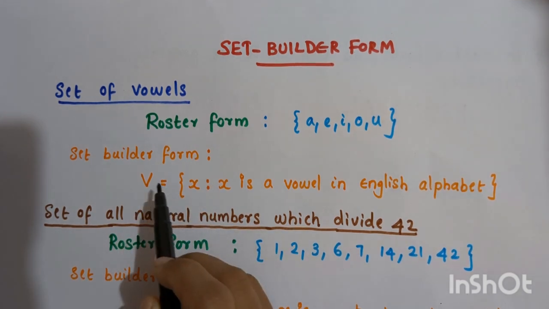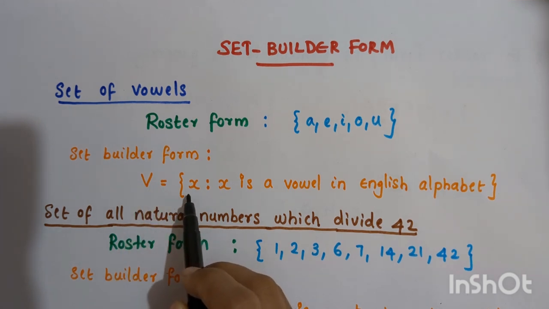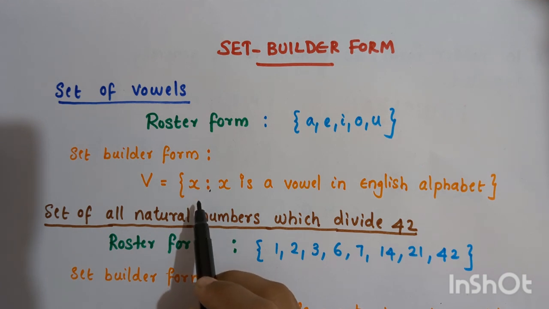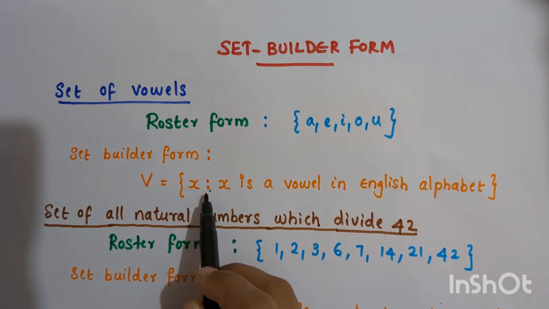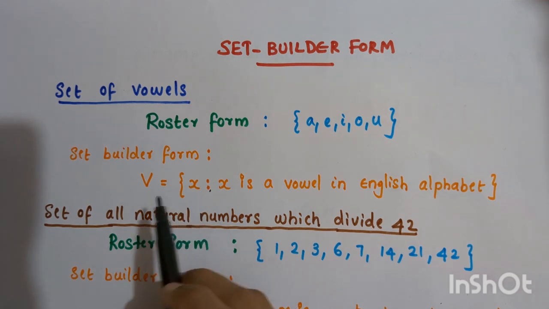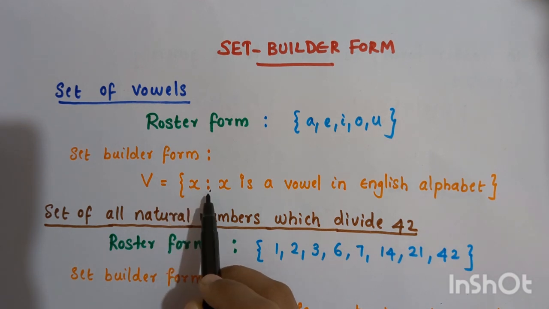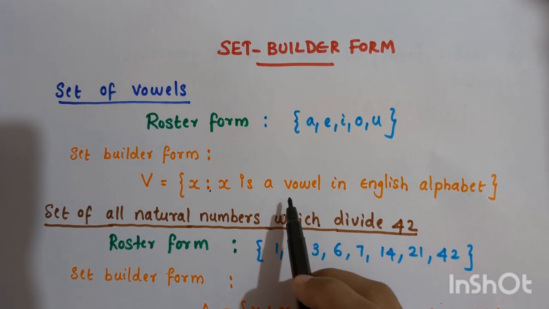We read it as set V is a set of all X such that X is a vowel in the English alphabet.